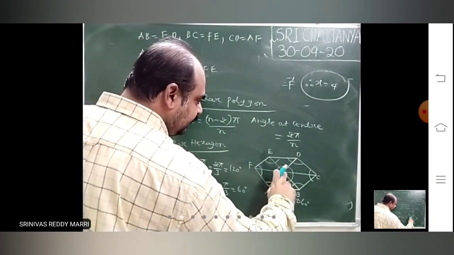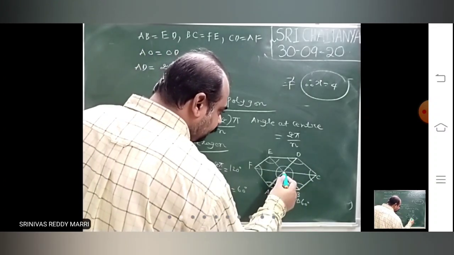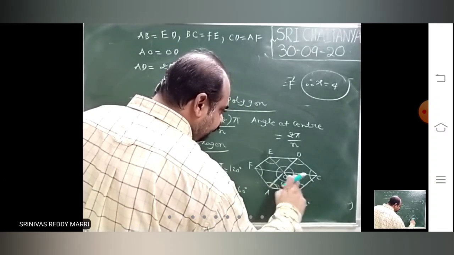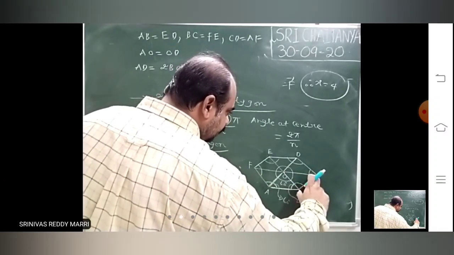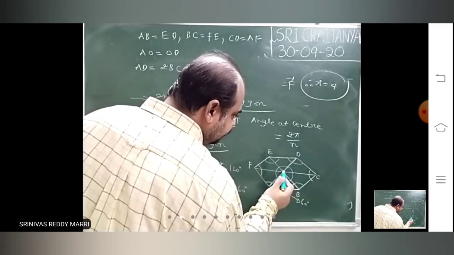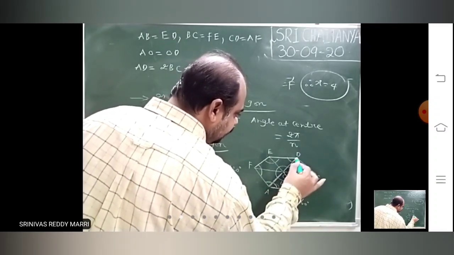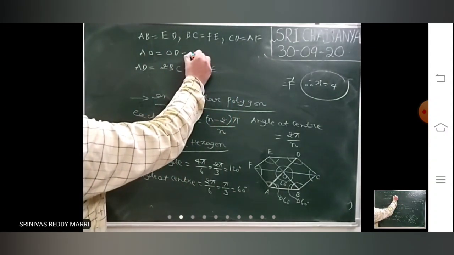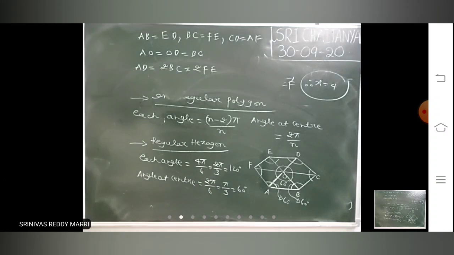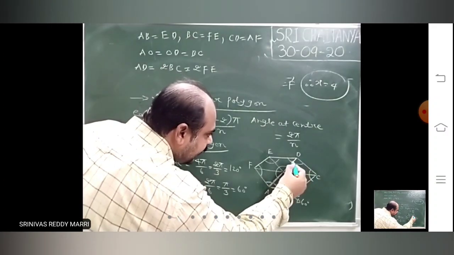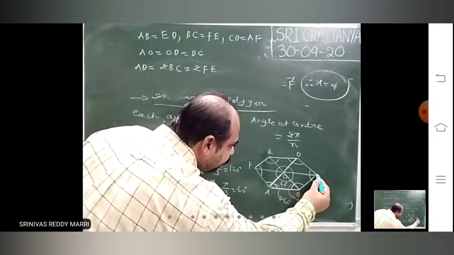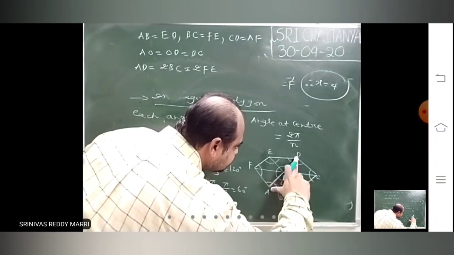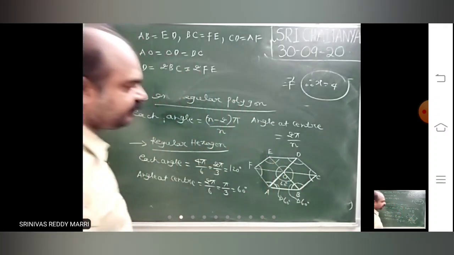Look at ABCO, a parallelogram, so AO equals BC. Then OBCD is again a parallelogram, so OD equals BC. That means AO equals OD equals BC. So this diameter AD will be parallel to BC. AD is twice BC, that is also twice FE.